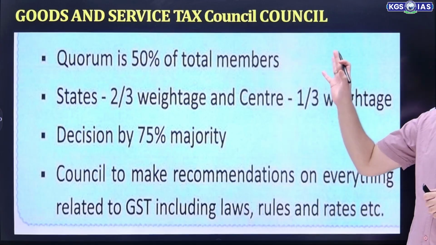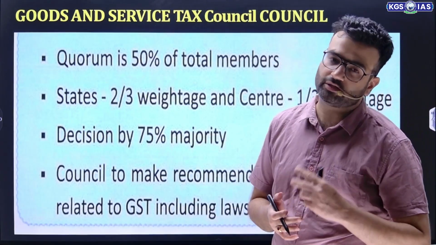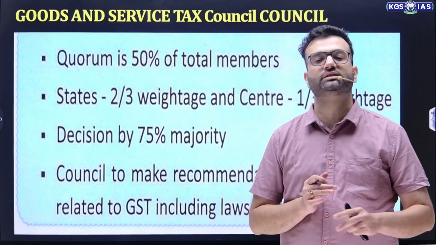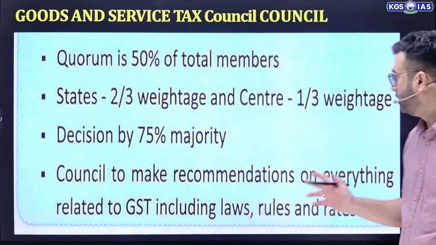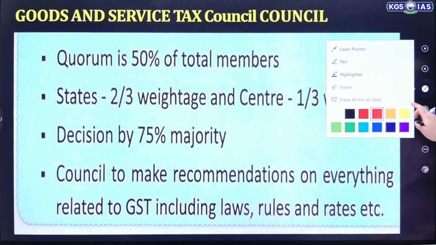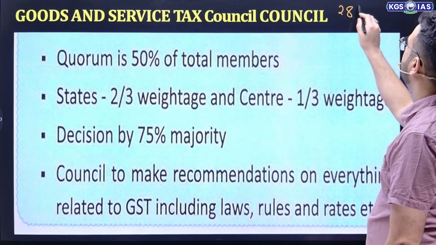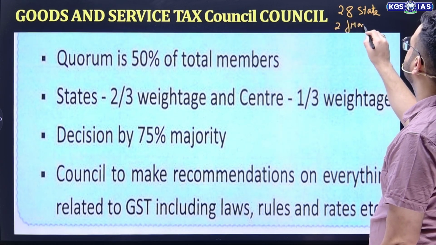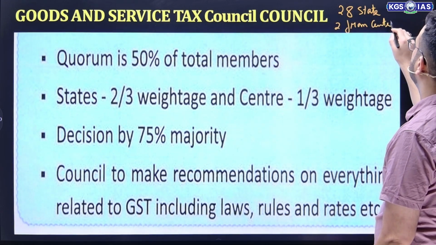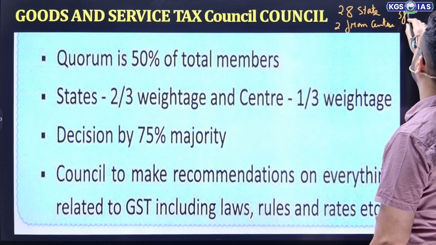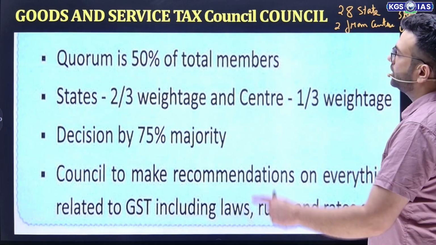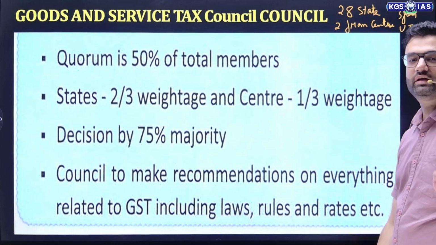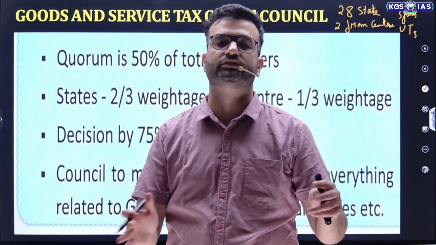Now friends, let's discuss more about GST Council. As I told you, it is a constitutional body under Article 279A. GST Council consists of 33 members. How are these the 33 members? That is 28 from state, 2 from center and 3 from UTs. Now the quorum is 50% of total members. 50% of total members means 17 members must be there to have a meeting of GST Council.